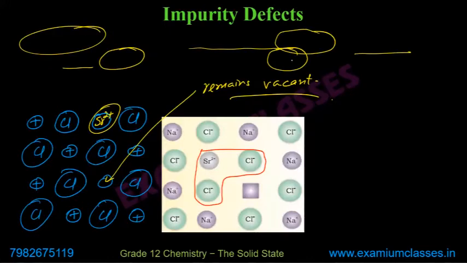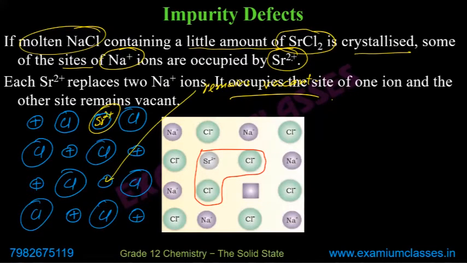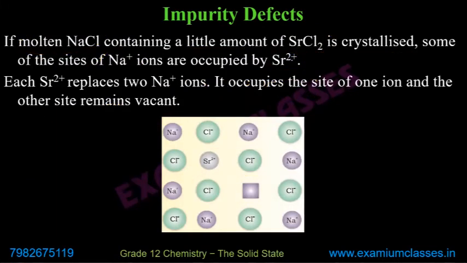This defect, don't look at it like one Na+ went out, or two Na+. Think of it like this: Na+, Na+, these were there. So this was like the side. Then Na+ went out, Cl- went out.